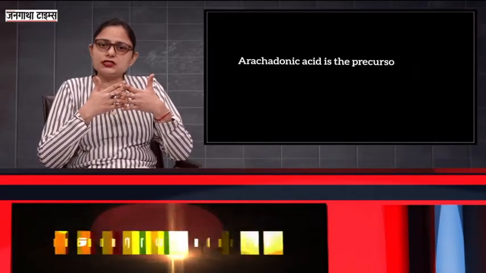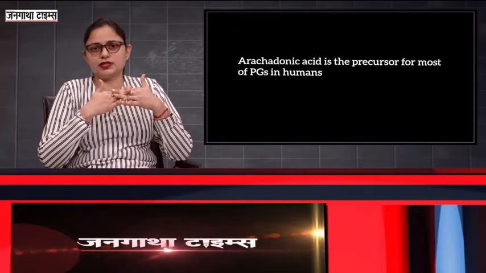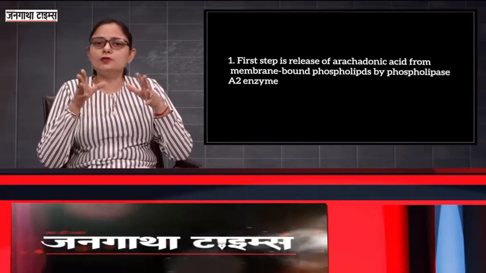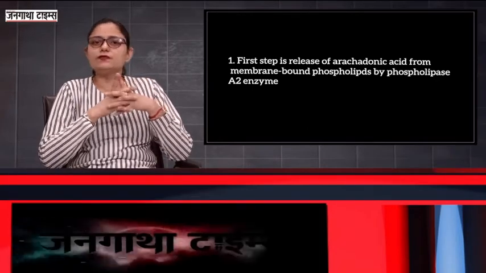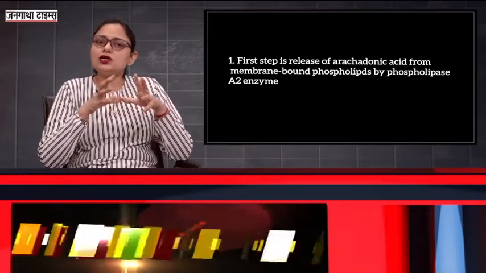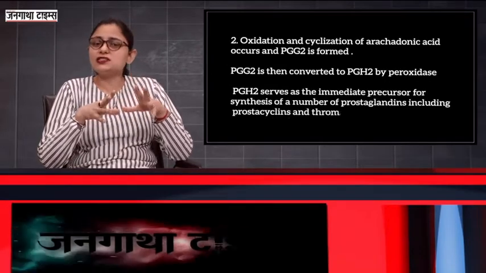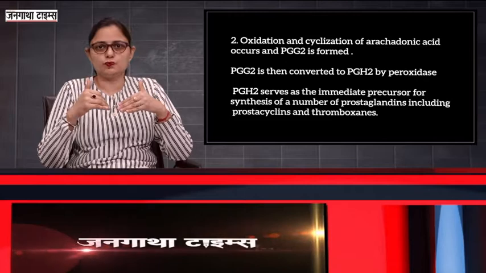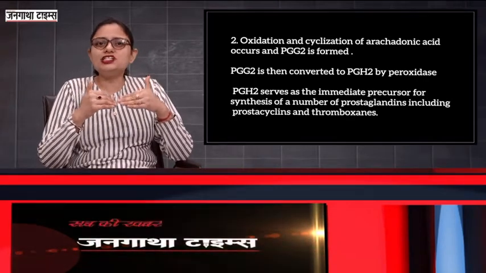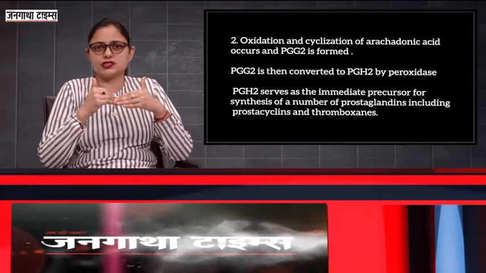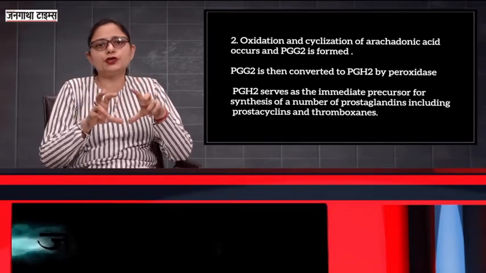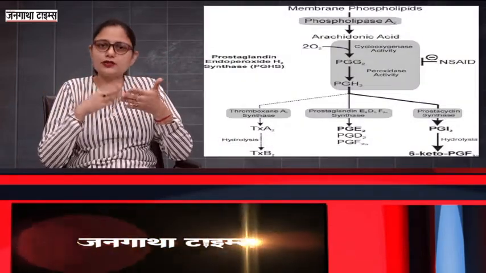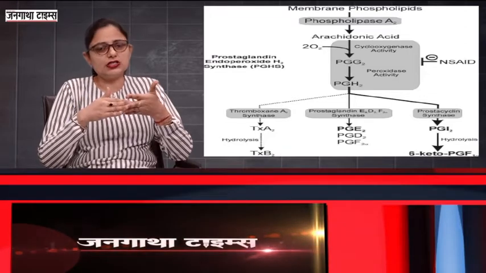The arachidonic acid is a precursor for most of the prostaglandins. In the first step, there is release of arachidonic acid from the membrane-bound phospholipids in the presence of enzyme phospholipase A2. Then in second step, the oxidation and the cyclization of arachidonic acid occurs, leading to the formation of PGG2. Now this PGG2 is converted to PGH2 in the presence of enzyme peroxidase. This PGH2 is a precursor for a number of prostaglandins, including thromboxanes and prostacyclins.